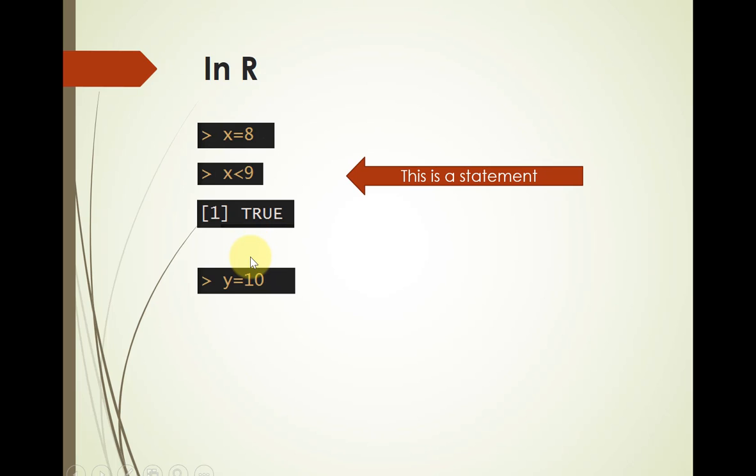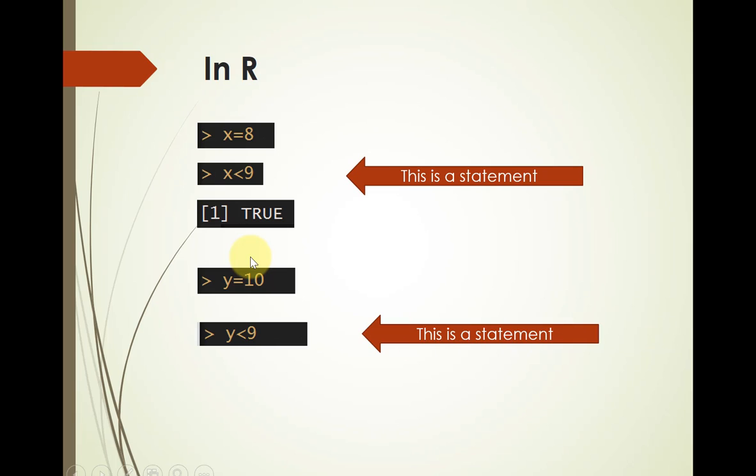Here's another example. Y is equal to 8. Y is equal to 10. Y is less than 9. Okay? This is also a statement, but in this case it's not true, and if you type this and then hit enter, you'll get false. So as I said, the word statement can mean something entirely different in programming. I'm talking about it in the sense of logic. So statements are either true or false.